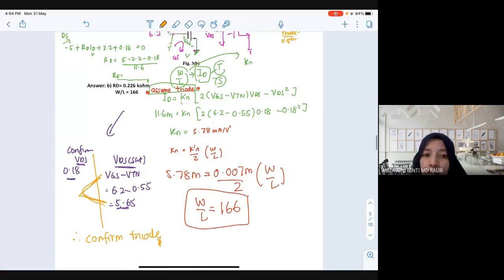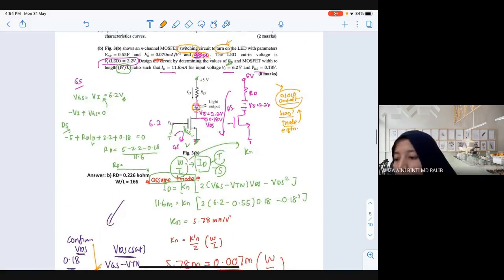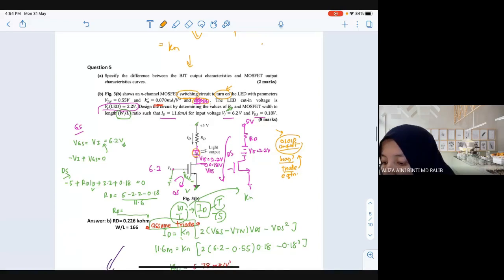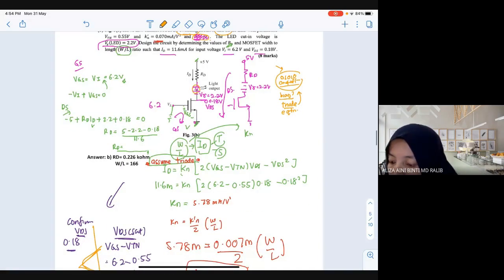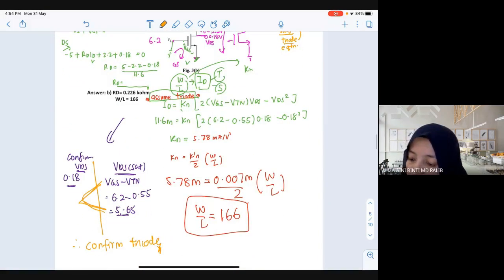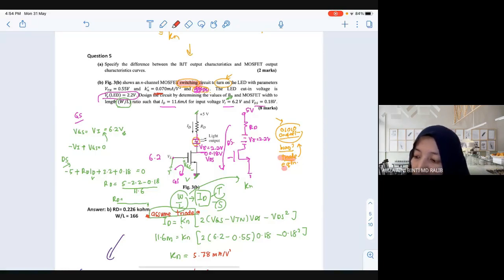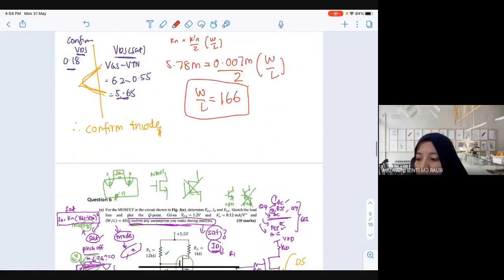Confirm triode. Okay, let's say you forgot. You don't know whether to start with saturation or triode. You still can start with saturation, but when you check the assumption, it is wrong, so then you need to restart with triode. So for the shortcut way, when you see the question is switching, directly go to the triode equation. Okay? And then you just use your W over L.